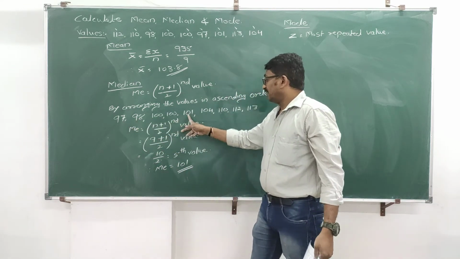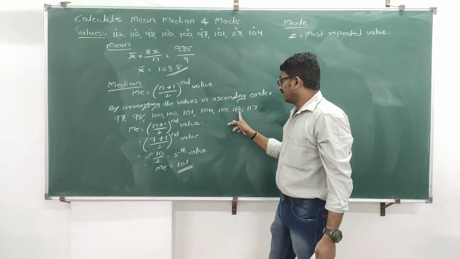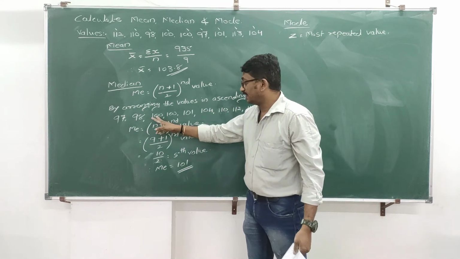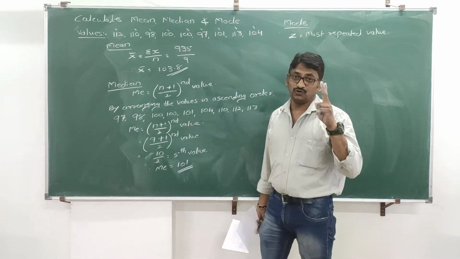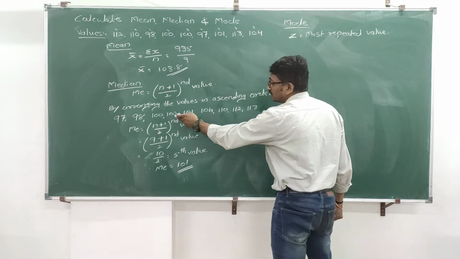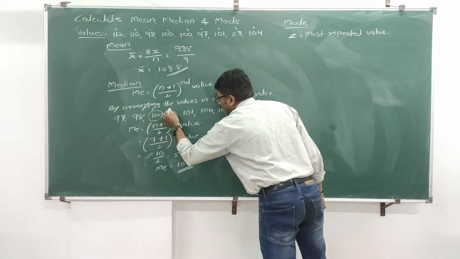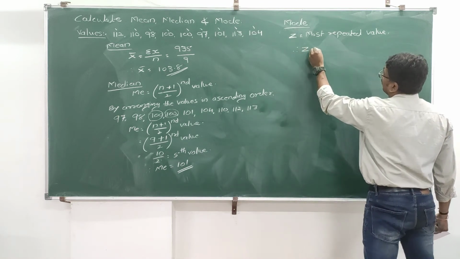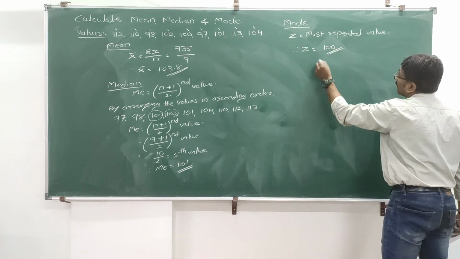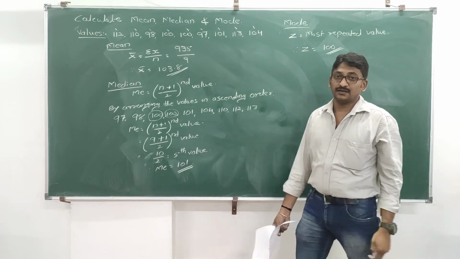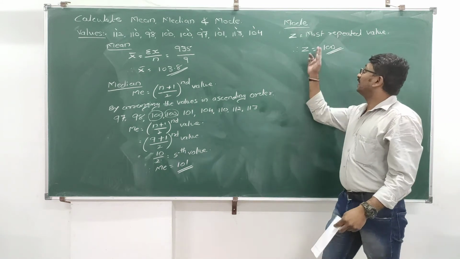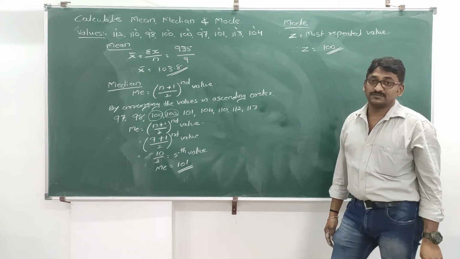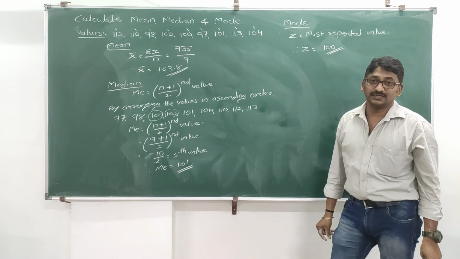97, 98, 101, 104, 110, 112, 113. All these values occur only once. Correct? But 100 is repeated how many times? 2 times. Correct? So this is the most repeated value. Therefore directly you can write Z is equal to 100. Mode value is 100, because as per the statement it is the most repeated value. So 100 is repeated the most number of times.